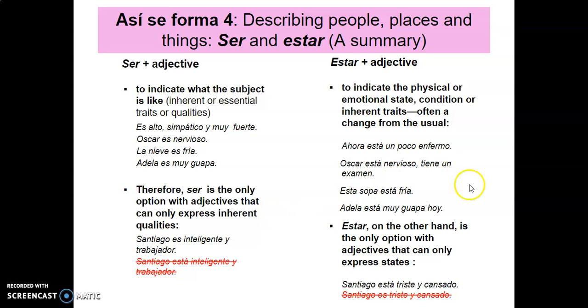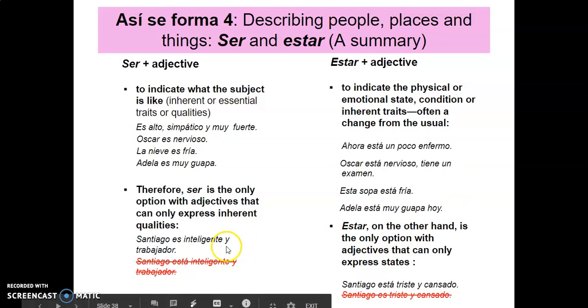Estar, let's look at the examples of estar, okay? To contrast that, his characteristics, I can tell how he's feeling. Santiago está triste y cansado. Santiago is feeling sad and he's feeling tired, right? So now I am expressing how he feels, his state of being.